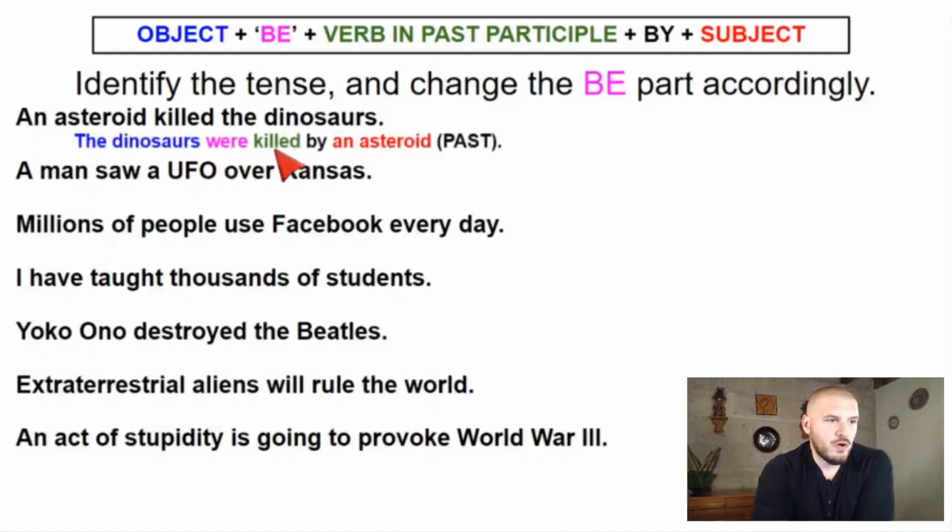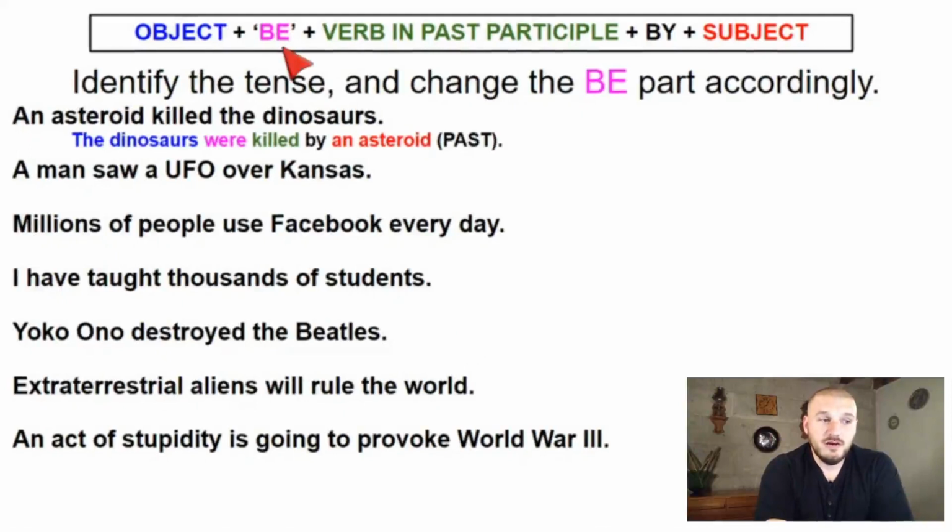The dinosaurs were, and the verb is killed, in past participle is also killed. The dinosaurs were killed by an asteroid. The dinosaurs were killed by an asteroid. So just be careful which tense each one is in. That's past. People use, that's present. Have taught is present perfect. Okay, so remember, be changes. I'm going to give you a few seconds. Stop the video because I'm going to tell you the answers, okay?